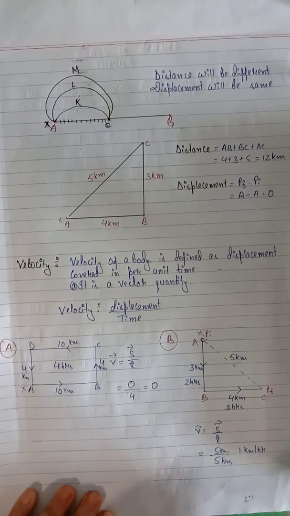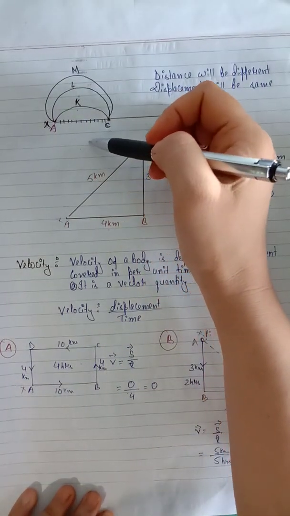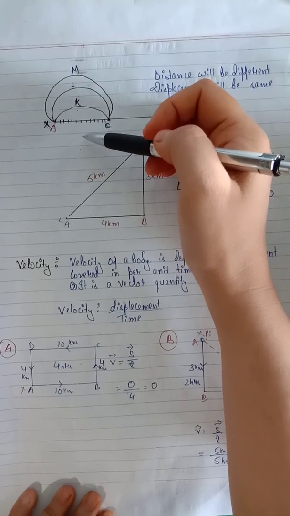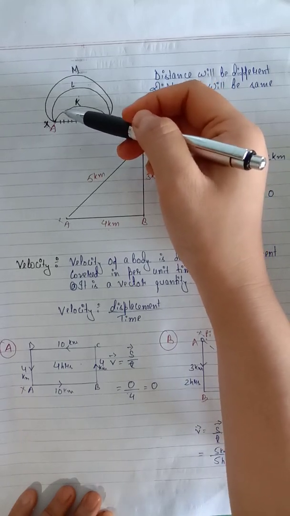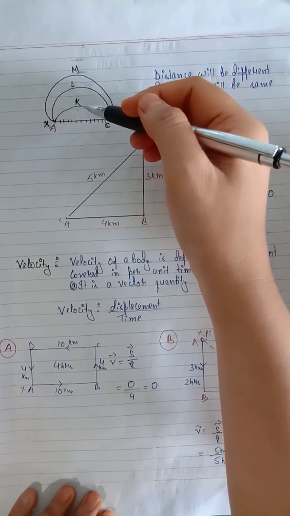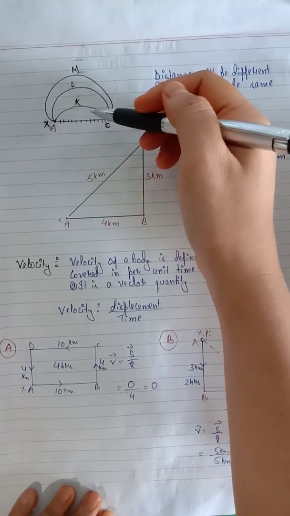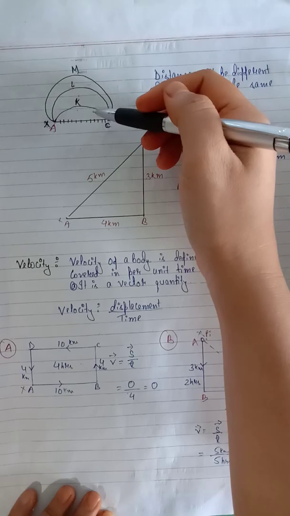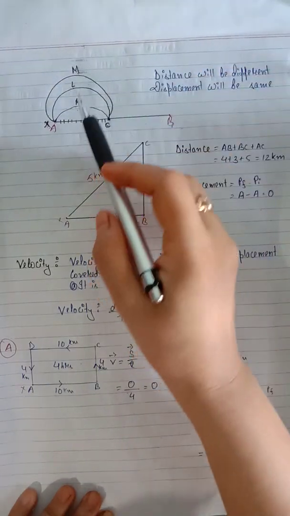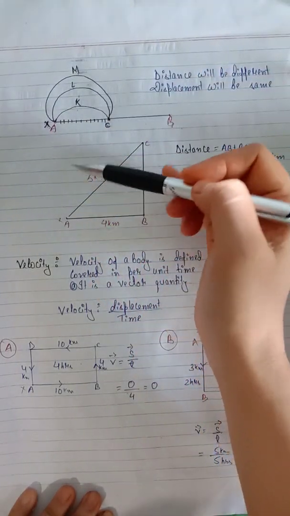Distance will be different in all these cases. Why? Because the longer the path, more will be the distance. The shorter the path, the distance will be small. So distance will be different in all these paths.